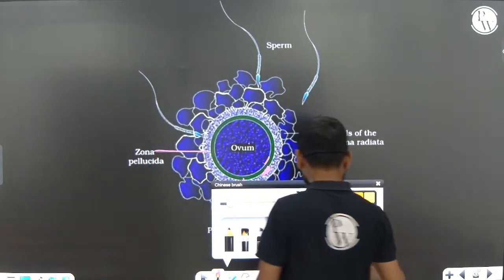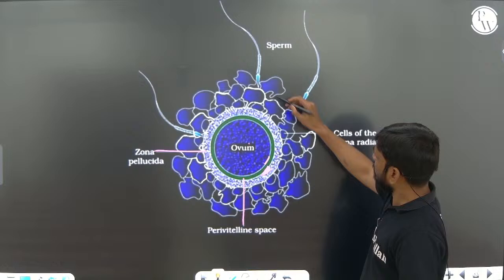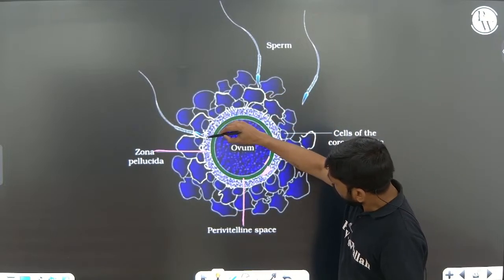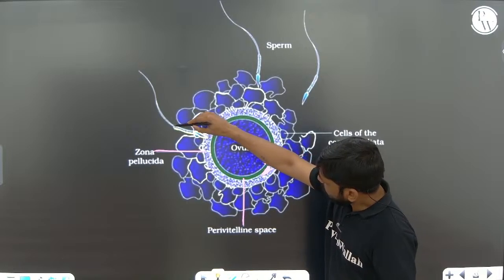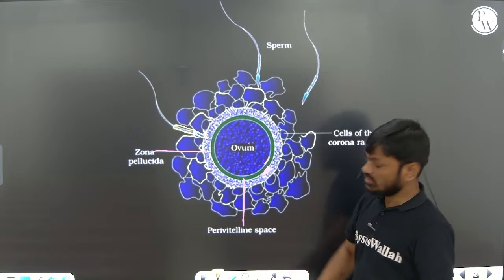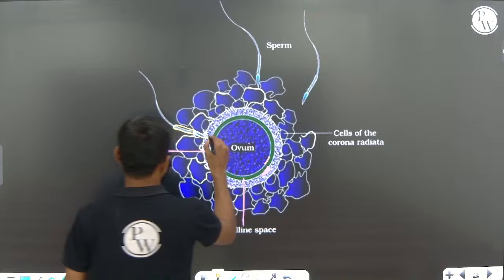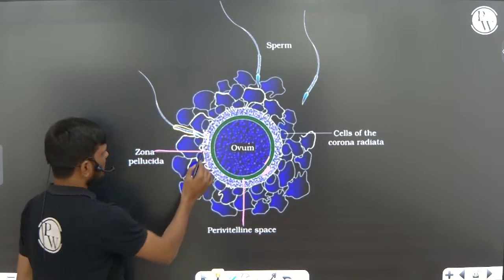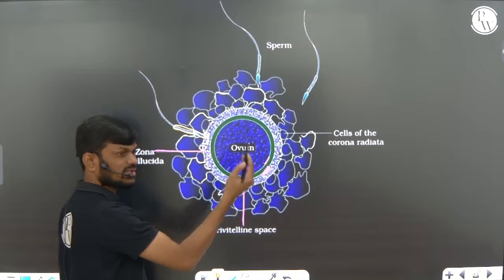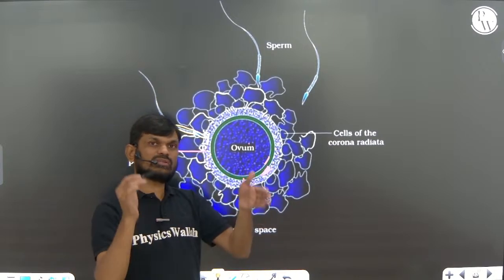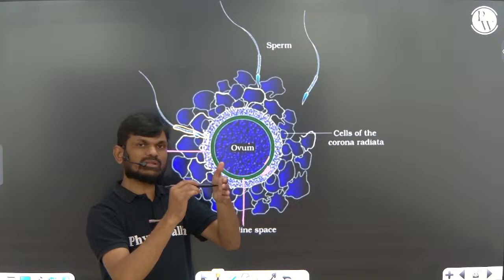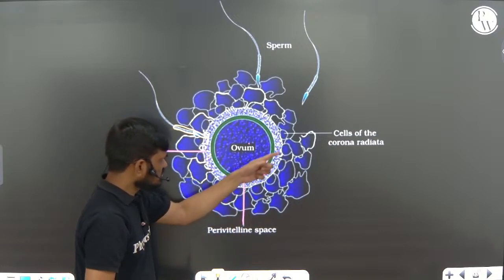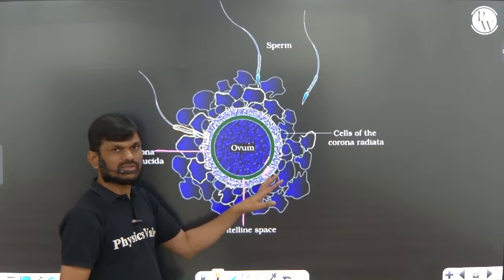Now, during the fertilization time, when the sperm touches the zona pellucida layer of the secondary oocyte, the zona pellucida layer undergoes some changes.